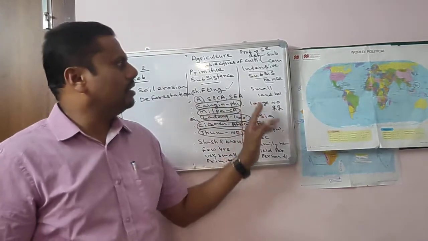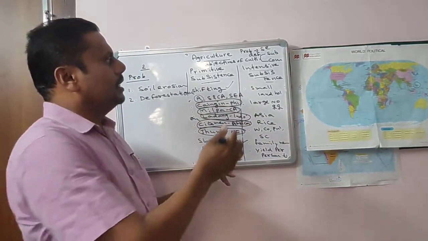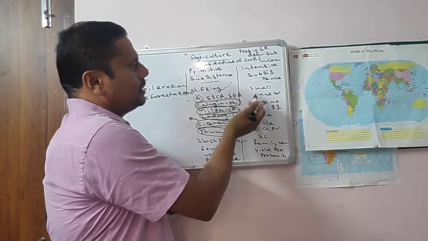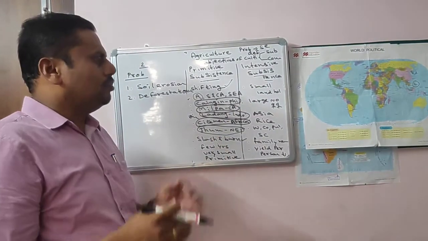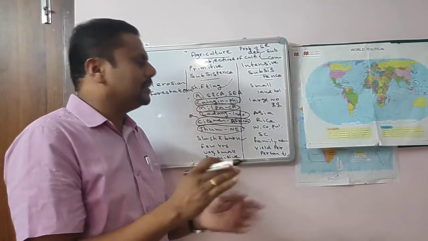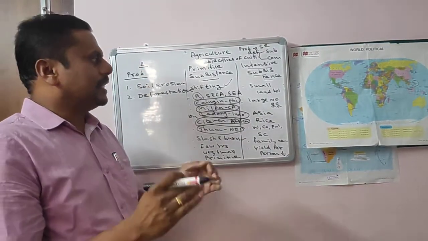Now coming to the final one, intensive subsistence agriculture. In intensive subsistence agriculture, we use small land holdings and a large number of laborers. That is the important feature.